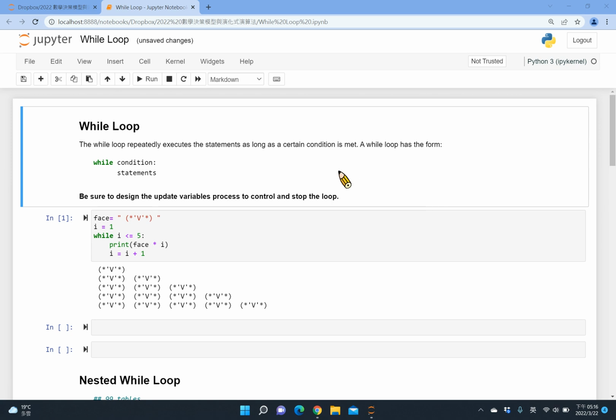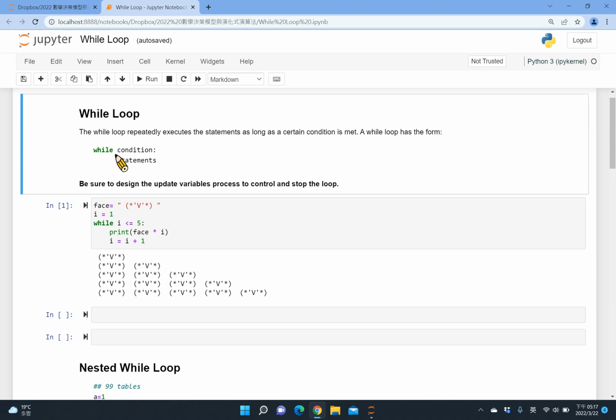First of all, I want to remind you that when you learn flow control or loops, it's a little bit hard for some beginners, because it's not just about understanding the standard syntax. Sometimes when you face a new problem, you need to combine different syntax, and find a way to get the result you want, find a way to solve the problem. But anyway, we start from the standard structure of the while loop.